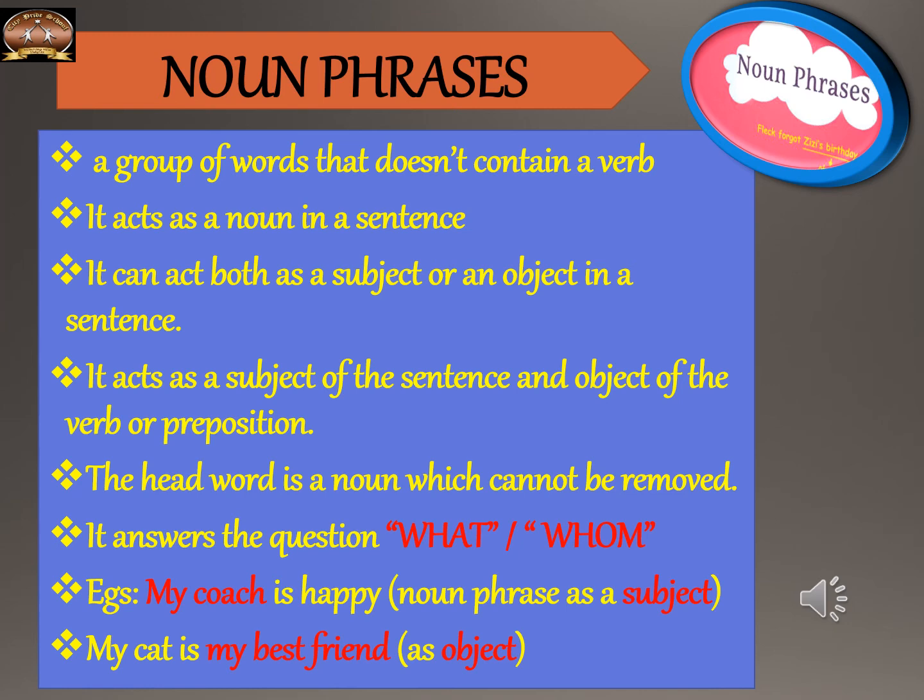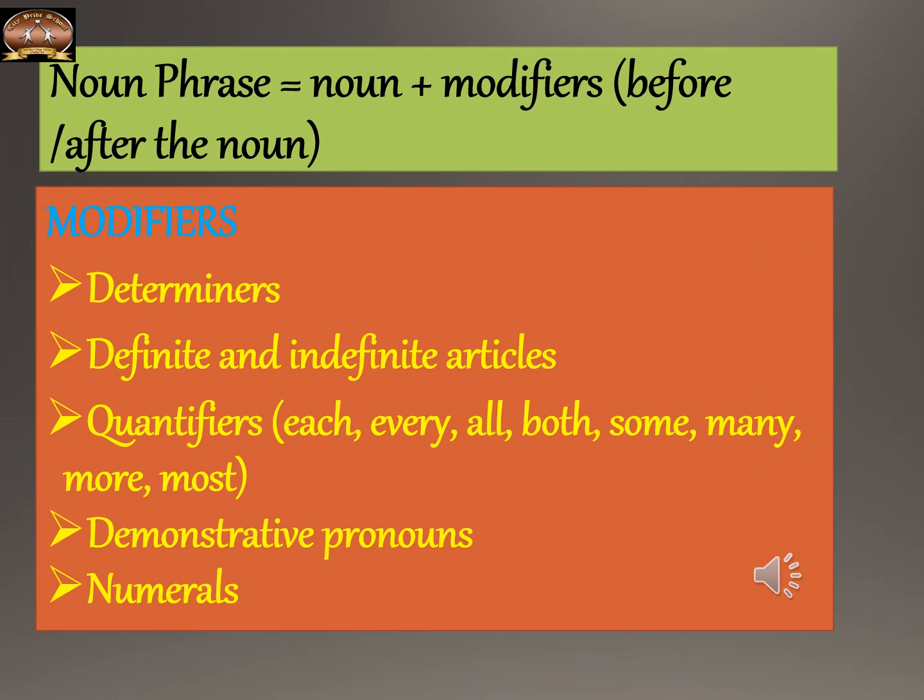It can be a determiner plus a noun, or an article plus a noun. The head noun is more important here. So a noun phrase is a noun plus modifier, and the modifier can come either before the noun or after the noun. Like, as I said, the girl. So it is a modifier which is used. It can be a determiner. It can be a definite or indefinite article. It can be quantifiers, like some girls, all girls. It can be a demonstrative pronoun also. I can say that girl. That is also a noun phrase. It can be numerals. Like if I say two girls, it is also a noun phrase.